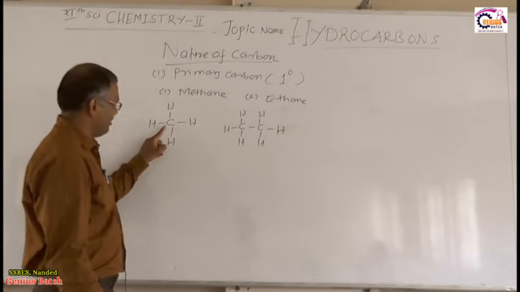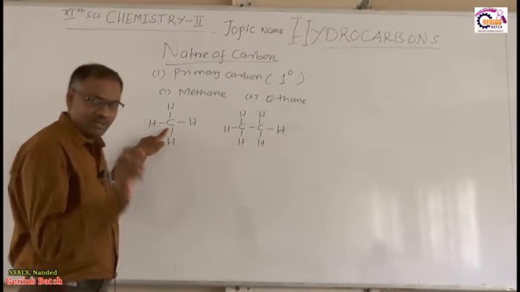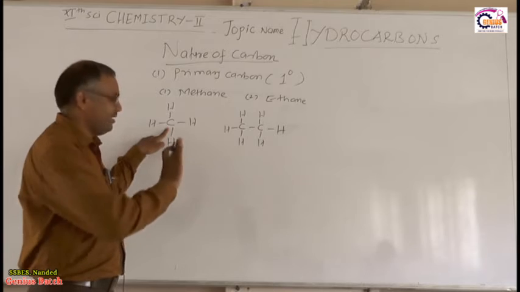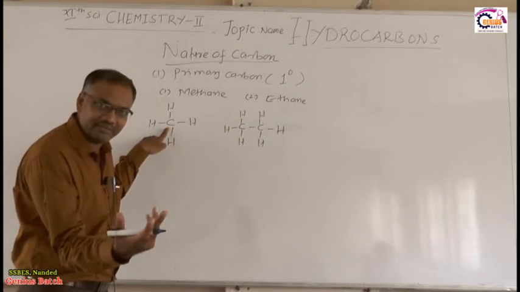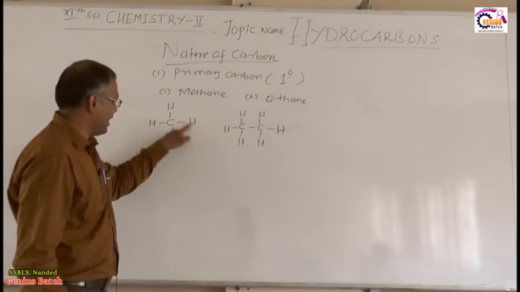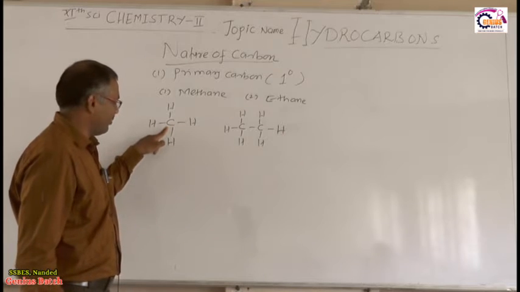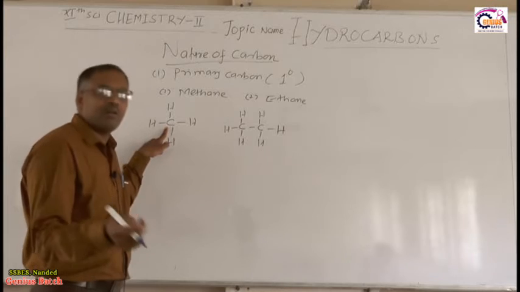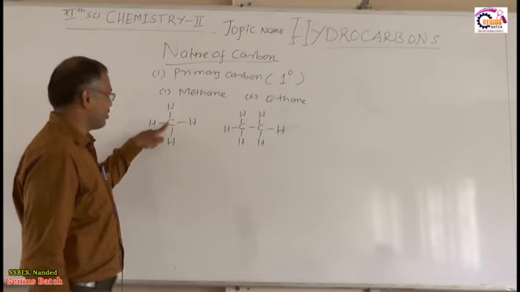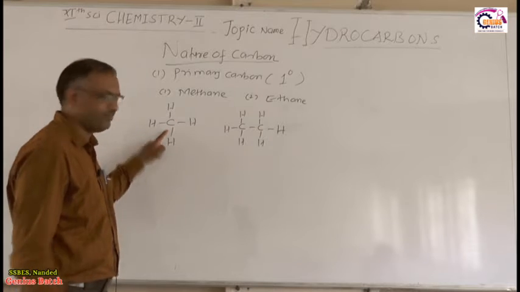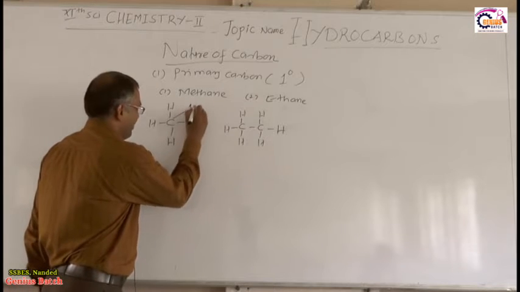See the example, methane. Here you observe that no other carbon is attached to this carbon. This carbon atom is directly attached to hydrogen atoms. So the carbon atom which is attached to none of the other carbon atoms is called a primary carbon atom.